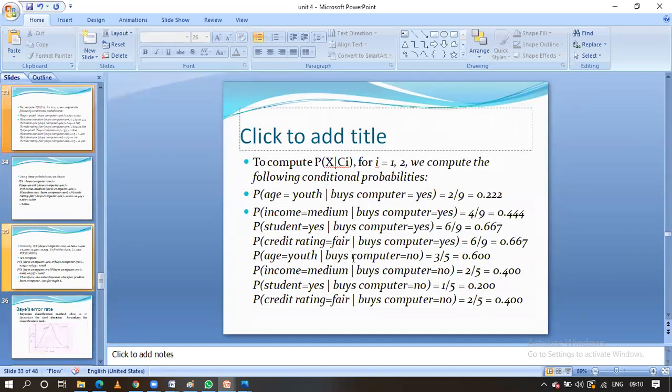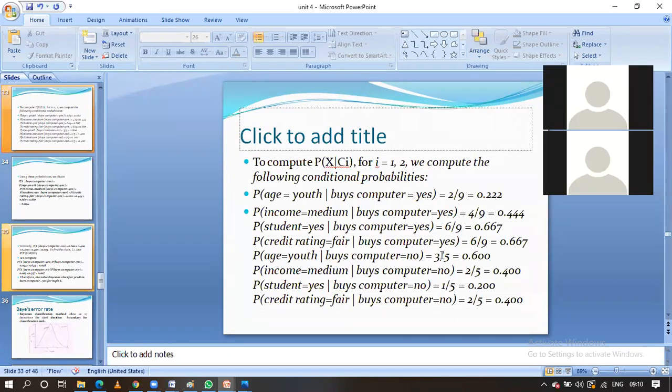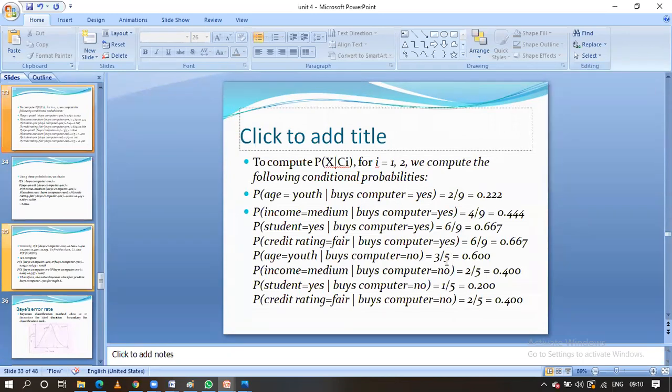Likewise, for buying computer equal to no also we have to calculate. Why? Because for C1, buying computer equal to yes, we have calculated. Likewise, we have to calculate for buying computer equal to no also for the given tuple. For buying computer equal to no, the denominator will be 5. Why? Because out of 14 records, buying computer equal to no, how many members? 5 is the member.